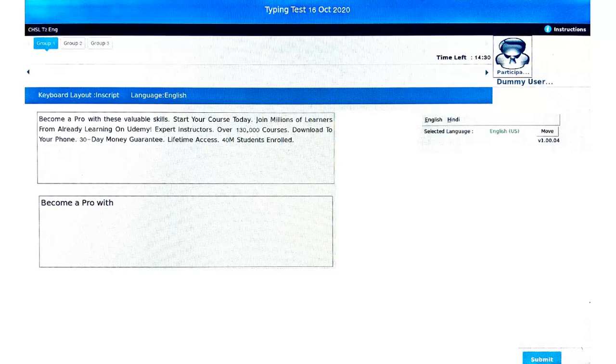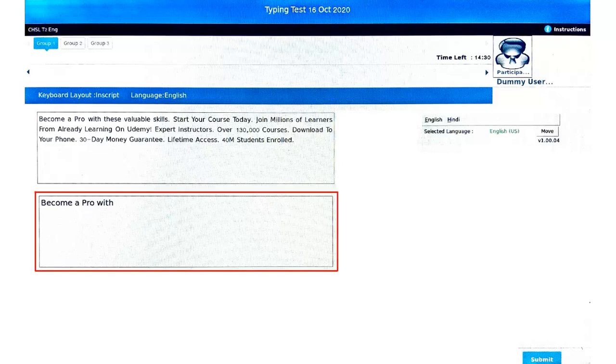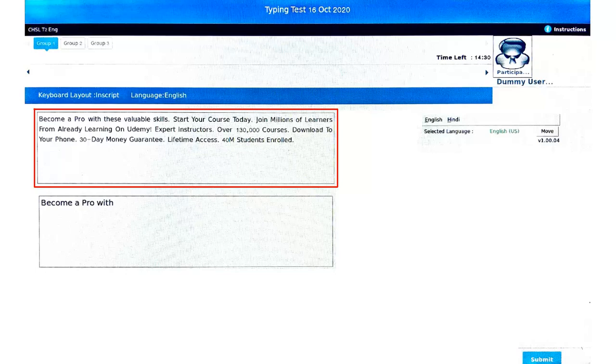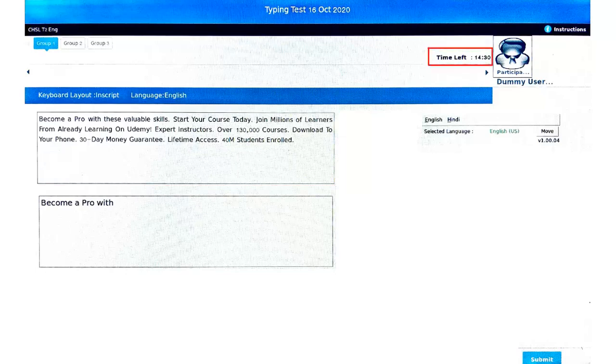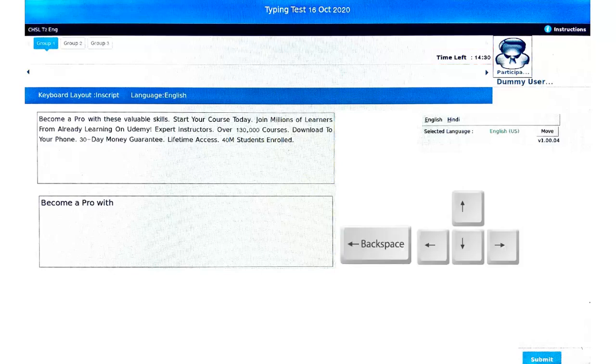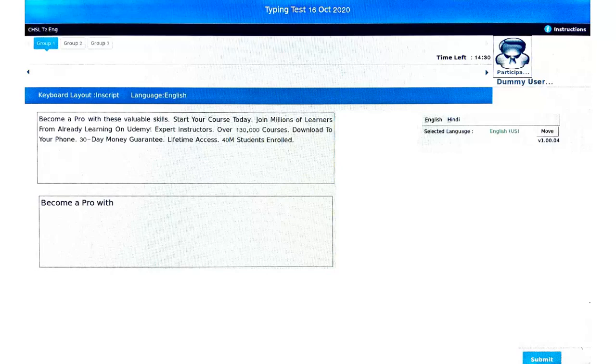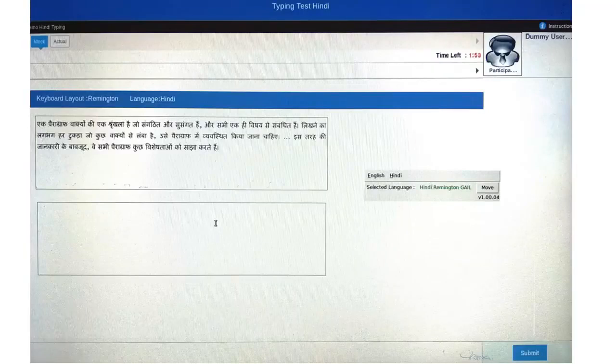In the typing test, you will be typing in the empty box, by looking at the master text from the above box. The time left for the test is displayed here on the candidate console. You can use backspace key, and arrow keys to modify the typed text, if required. After you are done with the typing, click Submit. Please note, the Submit button will be activated only after the entire duration of the exam is completed, and not before that. All the system-related features will be same in Hindi typing test also.